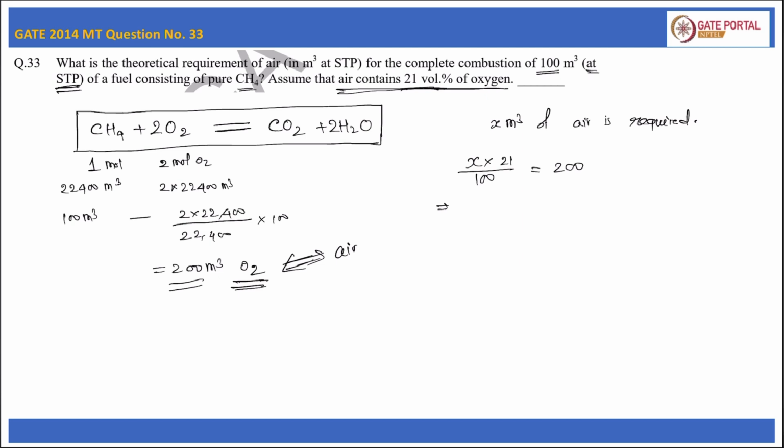Now if we calculate, x is equal to 200 into 100 divided by 21, and this will be 952.38 meter cube. So the theoretical requirement of air is 952.38 meter cube.